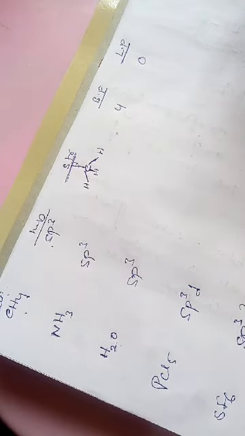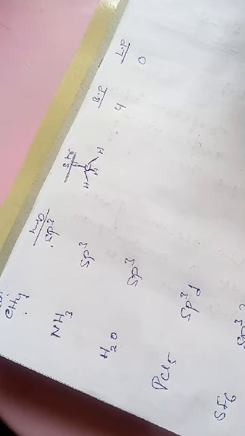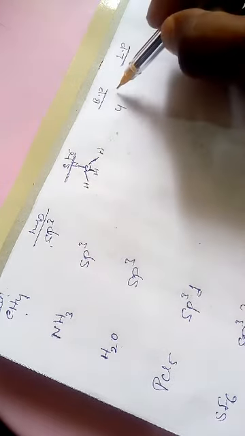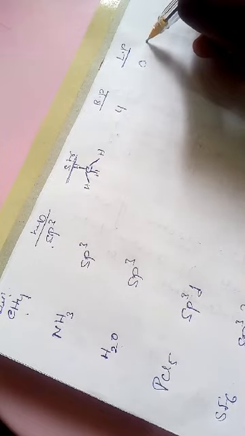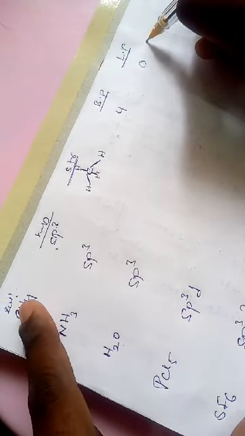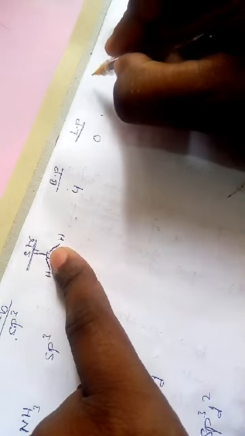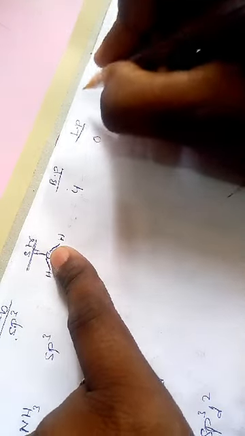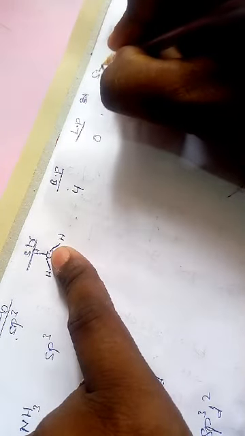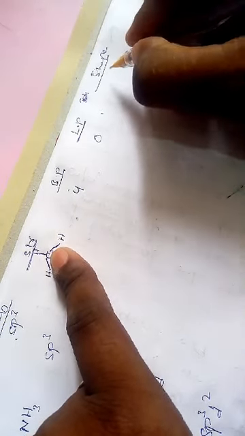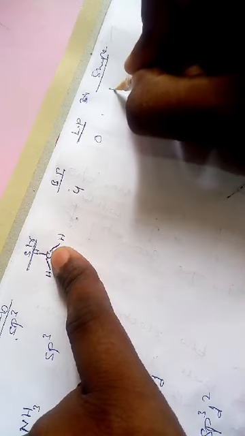According to Vesper theory, the molecule geometry depends only on electron pairs like bond pairs and lone pairs. Here we take one example, CH4, the hybridization is sp3, the molecular structure is this one. There is no lone pairs, only bond pairs. So the shape of the molecule is in a regular way, that is tetrahedral.